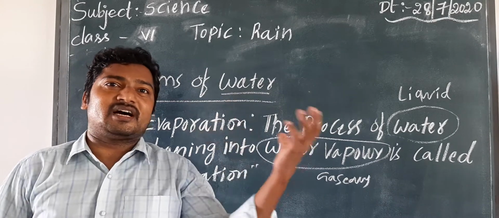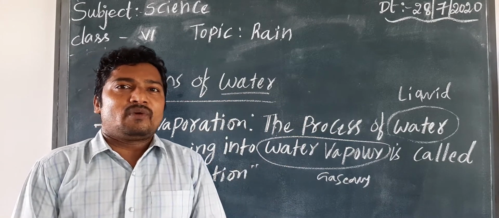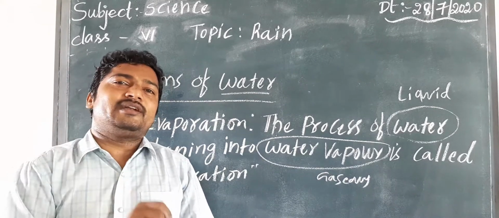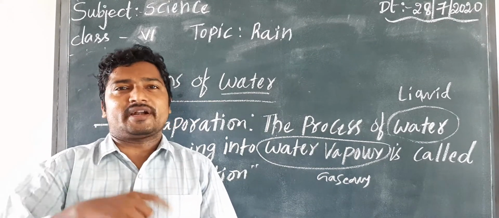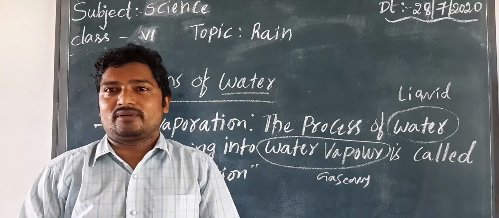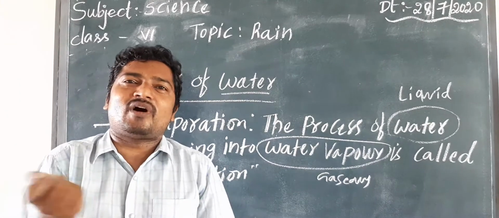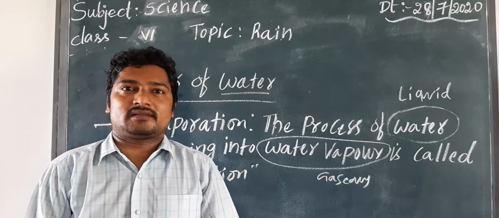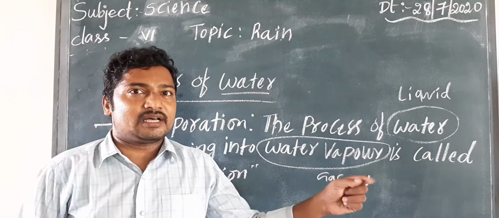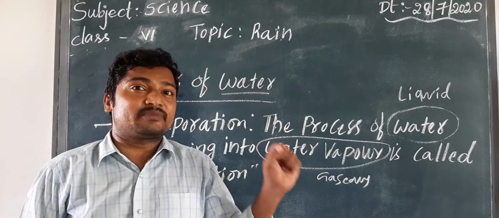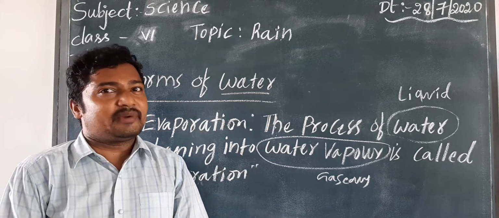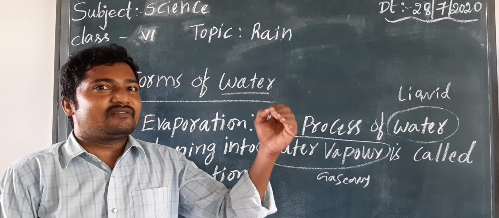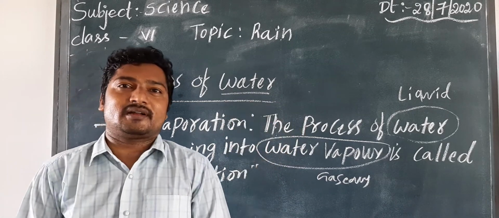So sources are different. One of the children asks, Sir, you are saying water is going up and coming down, but when I see it, the rain water is tasteless. But you are saying, sir, 98% of the sea water is evaporating. Why do we not get salt water?